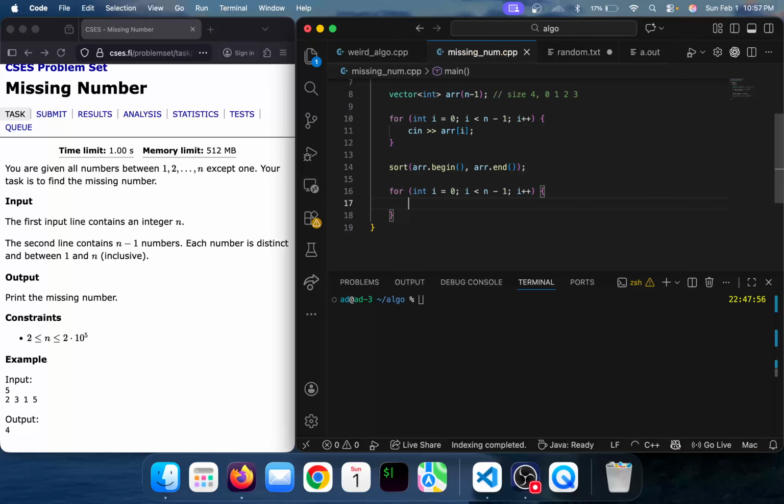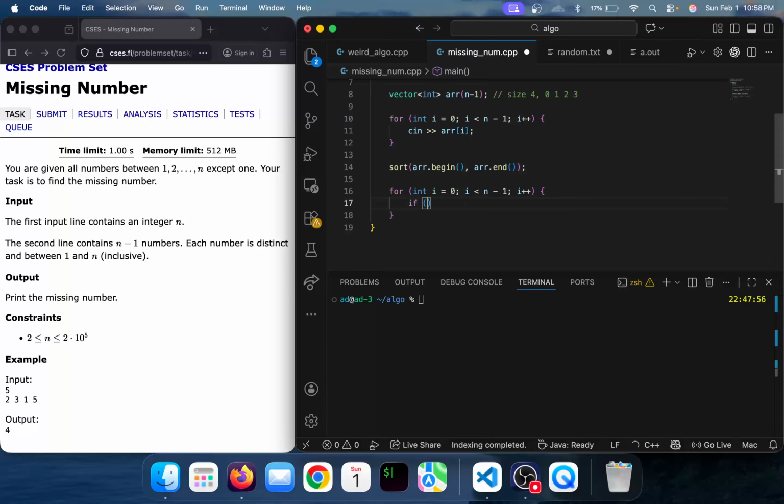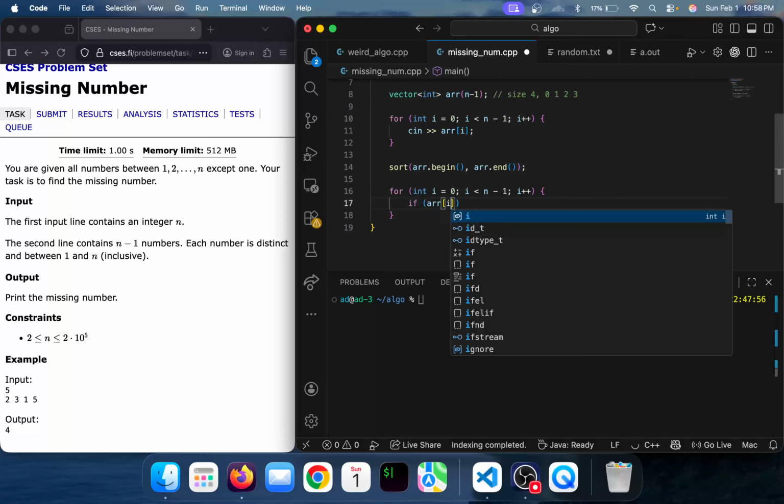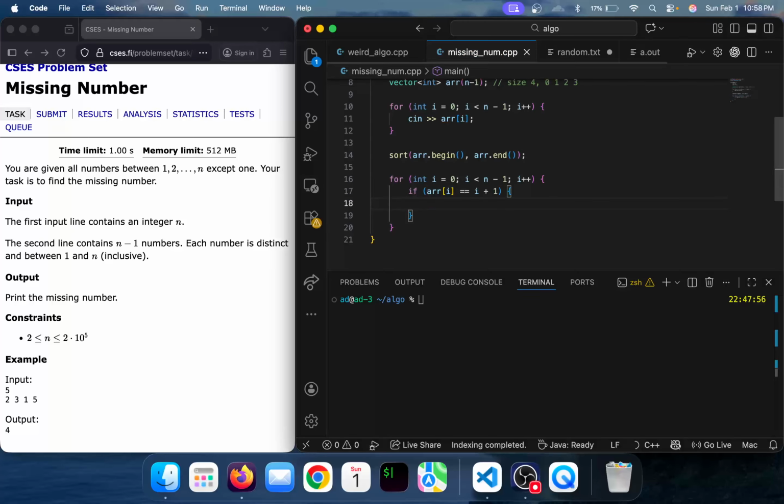Now we can do a check. At the current index, we should have the value index plus 1. Oh, sorry, this is wrong.